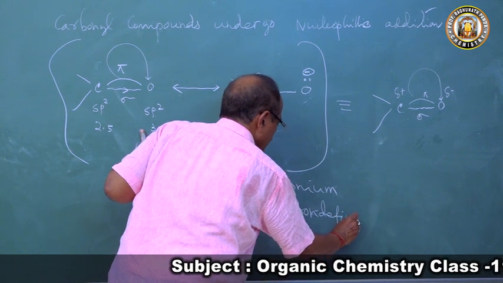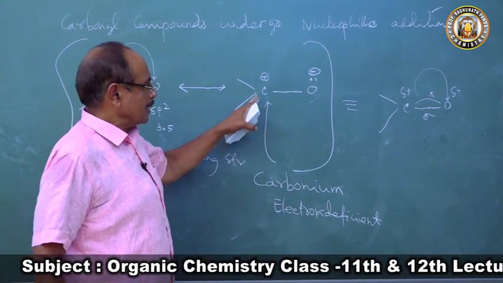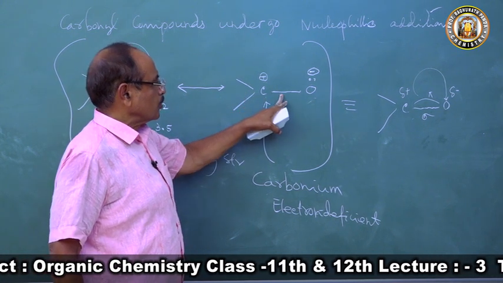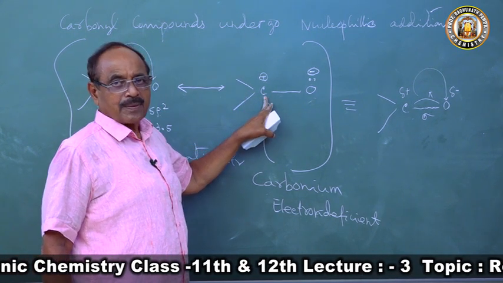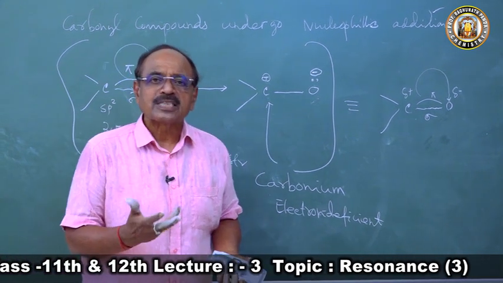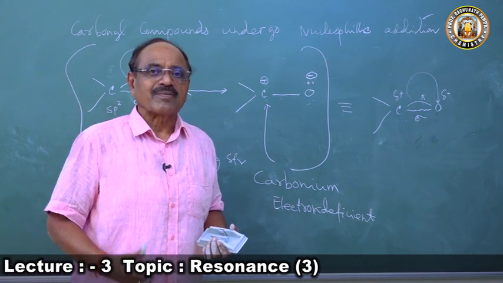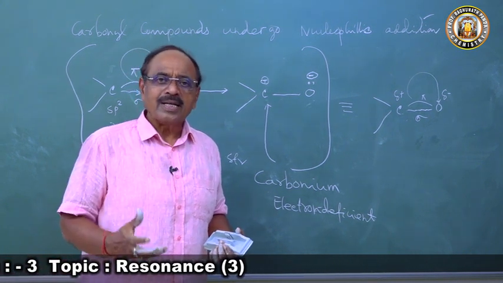Electron deficient. And what more? It has not completed the octet. How many electrons are here? 2 plus 2 plus 2, 6 electrons are with the carbon atom. So what must the carbon atom be doing in the carbonyl group? Always searching for a pair of electrons.